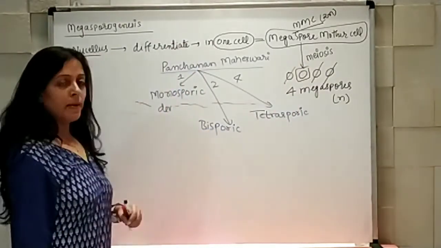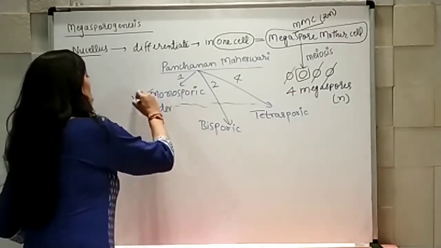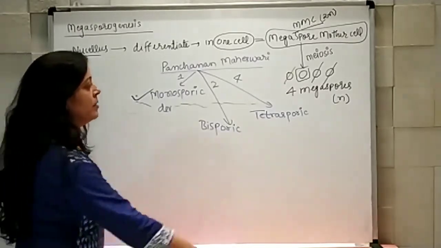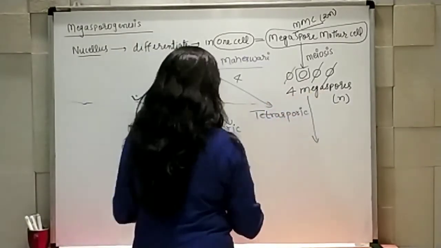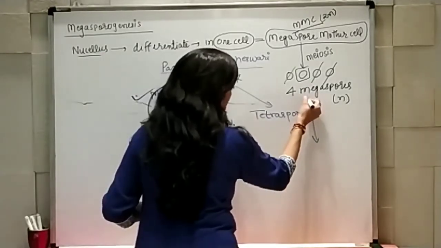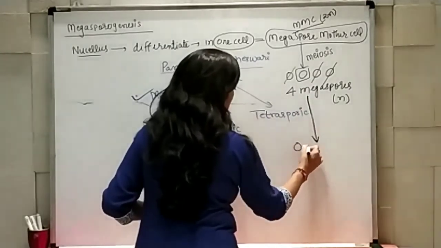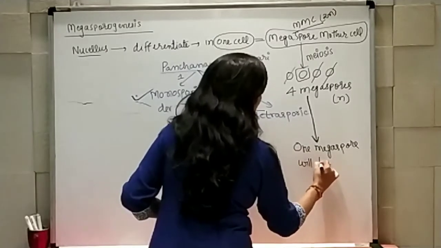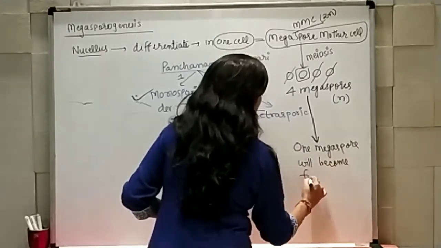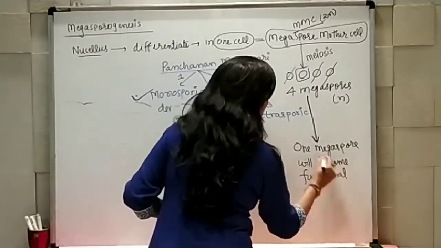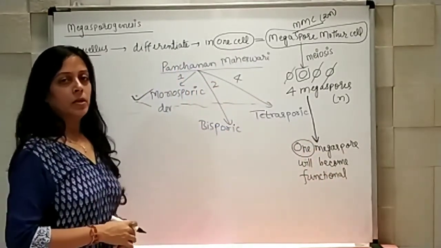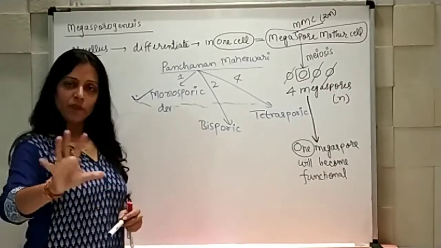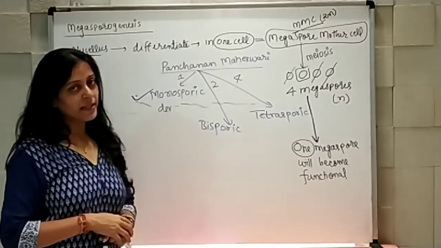So that was shown by Panchanan Maheshwari, and here we are going to follow the monosporic development, where out of 4, only 1 megaspore will become functional.